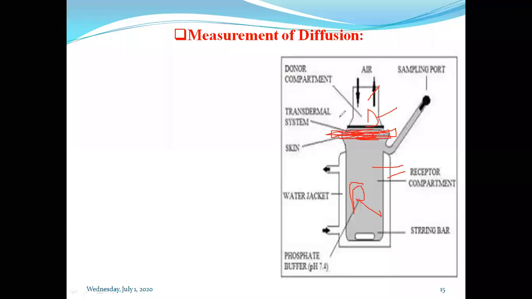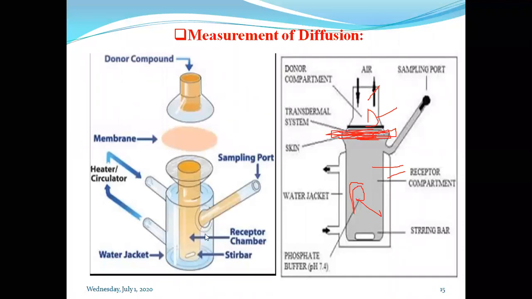Let us see another figure. This is the donor compartment, which is here, and this is the receiver compartment, which is here. The receiver compartment and donor compartment are separated by the membrane, and the membrane is present here. That membrane is nothing but the barrier.